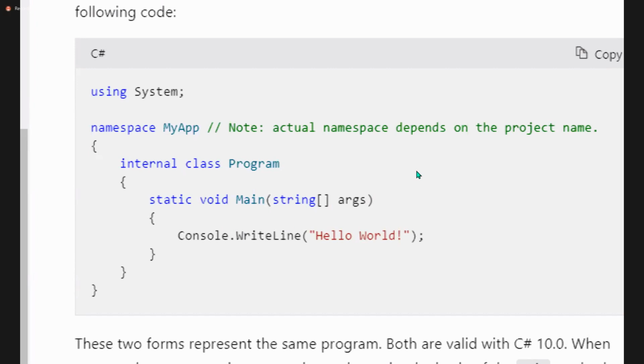The first project was created in .NET 6, meaning C# 10. The second project was created in .NET 5, meaning C# 9. And this is going to create a class like this.